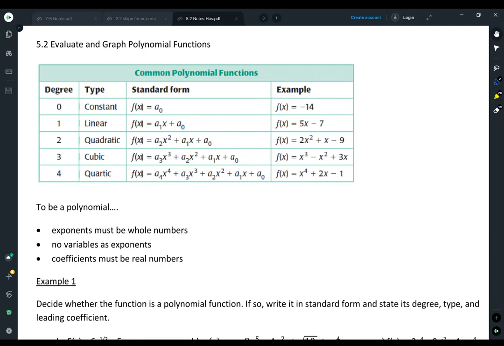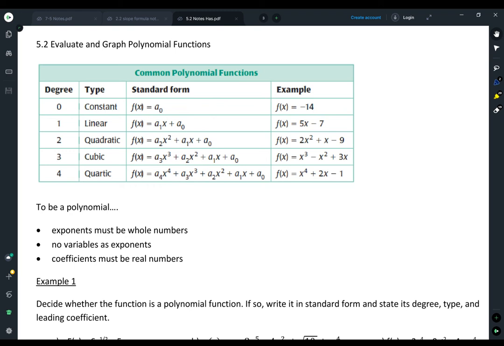Algebra 2, 5.2, evaluate and graph polynomial functions. So to give us the big picture again of what's going on, every chapter in this textbook is based around a certain kind of function. And we look at solving, we look at graphing, we look at characteristics and how to identify, word problems associated with. So we have spent time looking at linear equations.